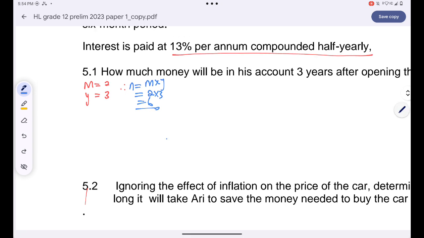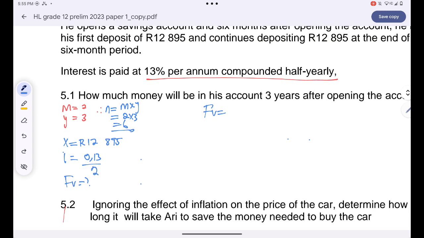Okay, and then what else do we know? We know that our installment is 12,895 rands. The interest rate is 13%, that's 0.13 divided by 2. We just want to know how much the money will be at the end of the 3rd year. So I want to know the amount of money in future. Since the money will be available in future, that's why I'm using future value.